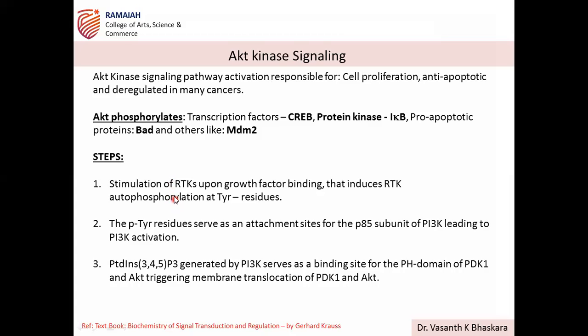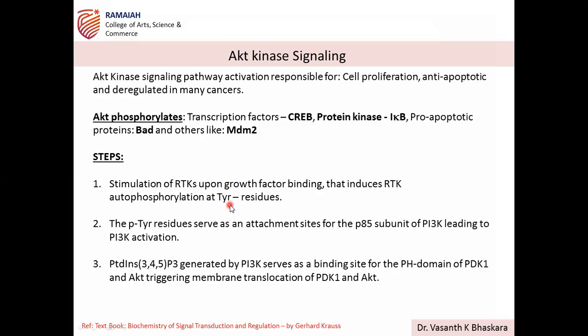So these are the steps of AKT kinase signaling. AKT kinase means downstream of PI3K. So stimulation of class 1 PI3Ks is nothing but growth factor mediated signaling. Receptor tyrosine kinases are receptors with intrinsic kinase activity. When growth factor binds to these receptors, they undergo autophosphorylation.